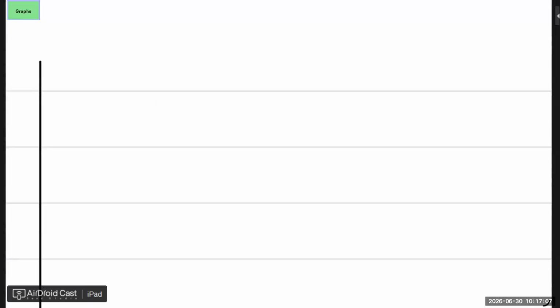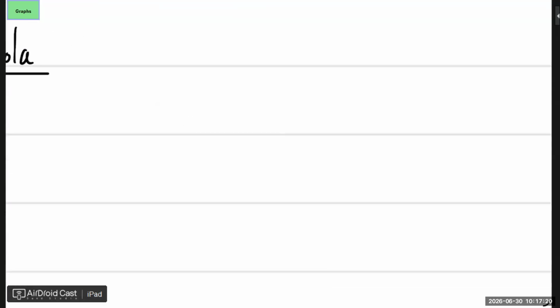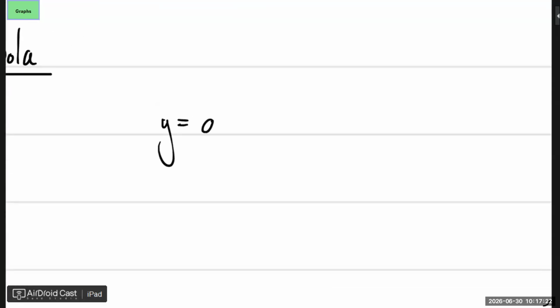The parabola. This is now the second thing. All right, so when it comes to the parabola, we have the following standard equation: y equals ax squared plus bx plus c. And what did I say earlier?